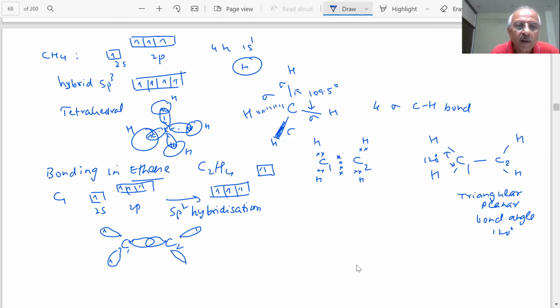1, 1, and 1. Now what happens? The hydrogen will come. It will have opposite spin. Hydrogen, opposite spin, and another hydrogen is coming, opposite spin. So this is hydrogen, this is hydrogen, this is hydrogen. So carbon, hydrogen, hydrogen, carbon, hydrogen, hydrogen. This is sp2. Now there is one vacant orbital on each carbon. This one is the left-over p orbital. Not vacant, it is not vacant. It has one electron.